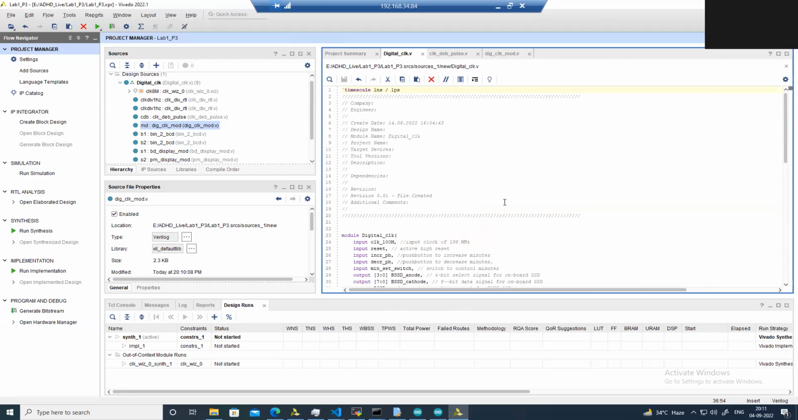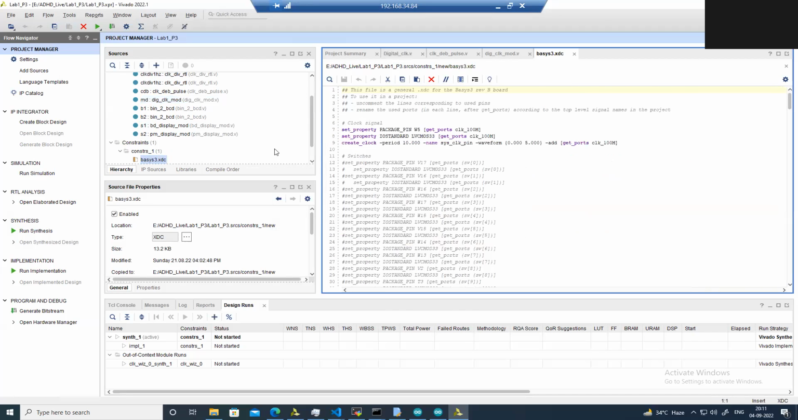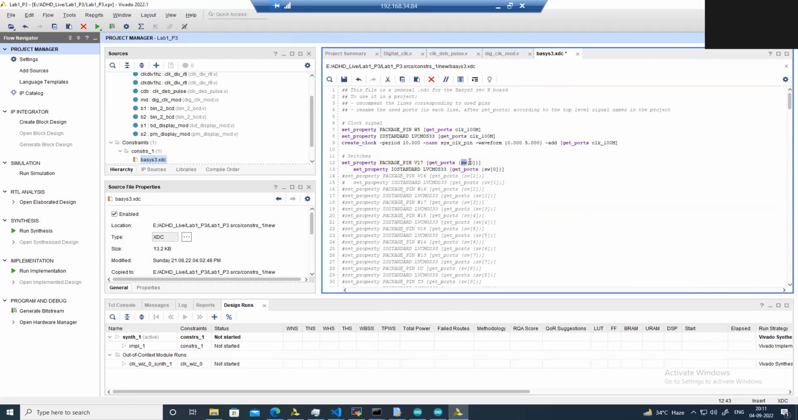Now in this next part, we need to update our XDC file so that we can use the push button and the switches. So we are going to use the one switch, and here I'll need to use the name of the switch which I am using in my Verilog code. Okay, so this is my switch, and then I need to use the buttons, push buttons.